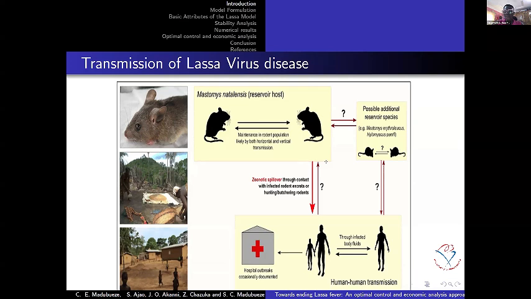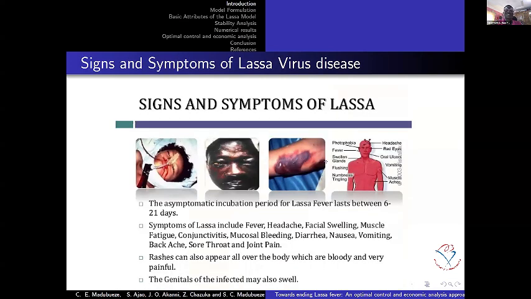The symptoms of this virus are very similar to other diseases. Initially it can behave as if it's malaria or typhoid, but it can result in so many things if care is not taken at an earlier stage.